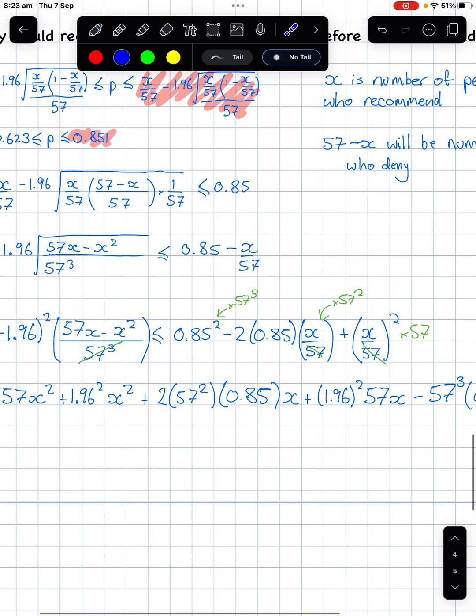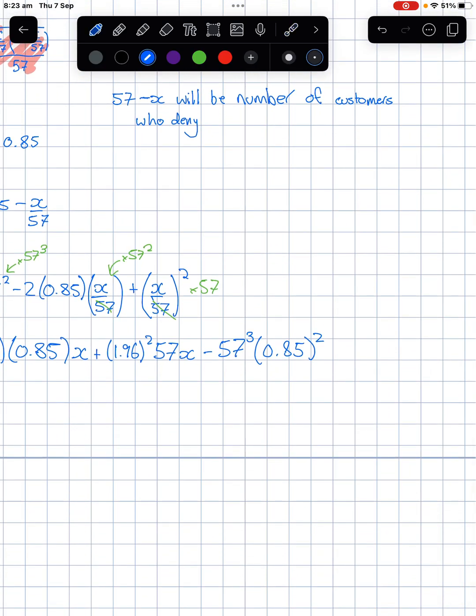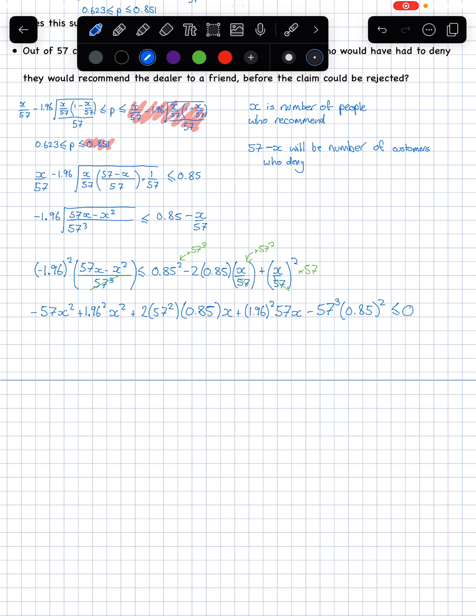And then there's no constant over here. We've done everything, and this is all now because we've moved it all to the left. It's less than or equal to 0. So we're going to just look at 0, and then that's going to give us 2 intercepts, and then we can work out those values. So I'm going to be a little bit lazy here. Realistically, you can put these.